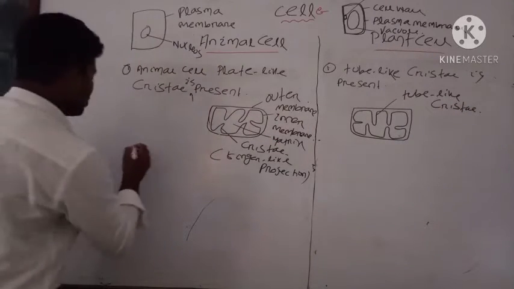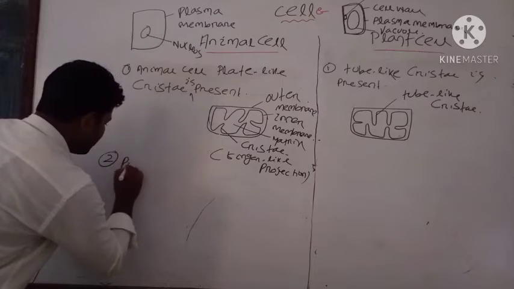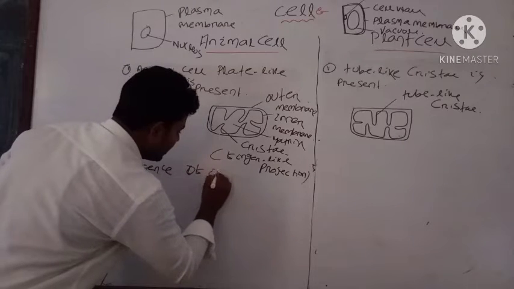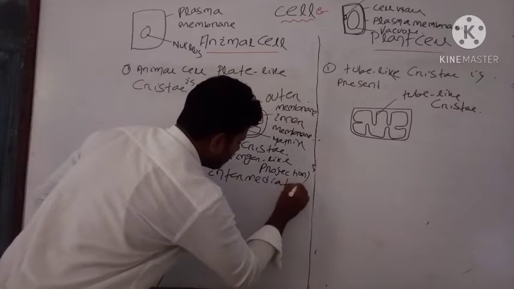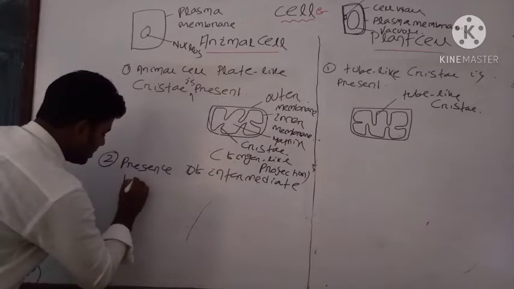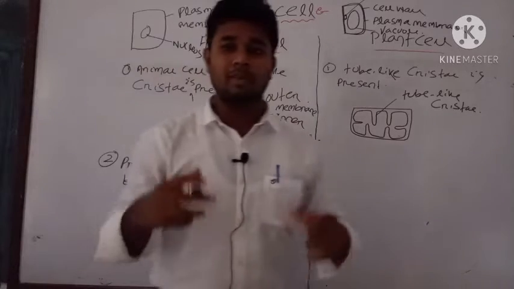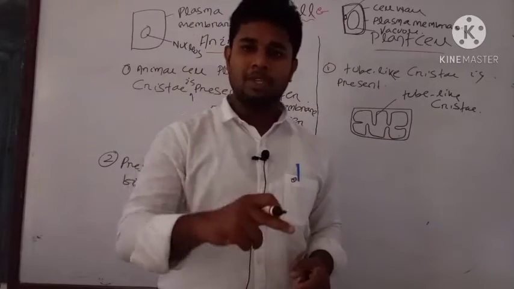Then the next point is the presence of intermediate fibers. What is the main function of intermediate fibers? They usually help in division and movement. As you know, the animal cell usually moves. That's why they have function in division and movement.